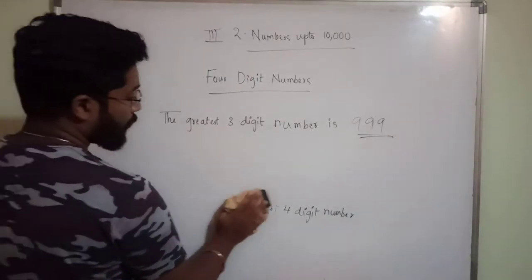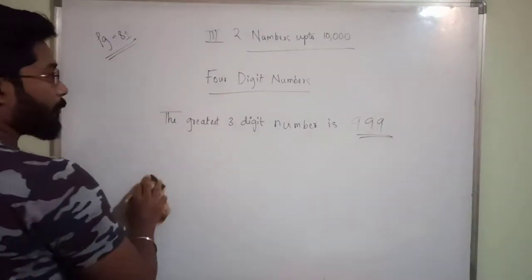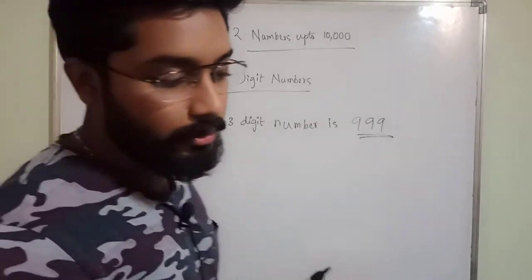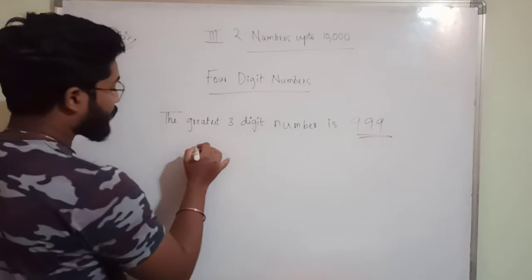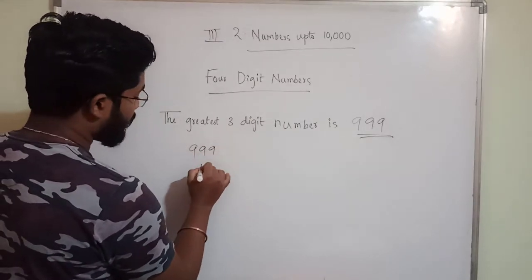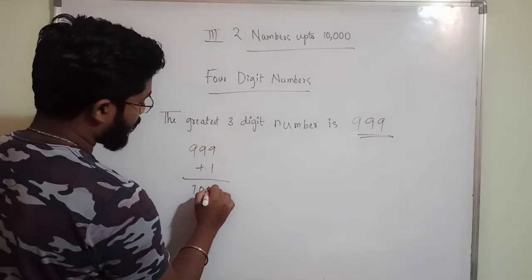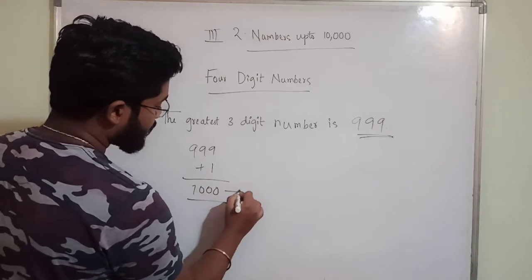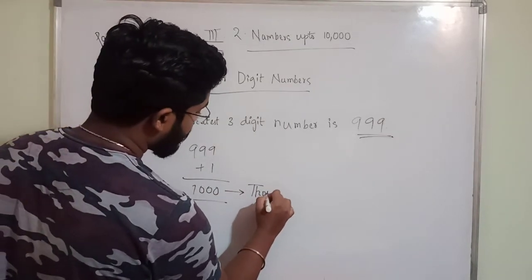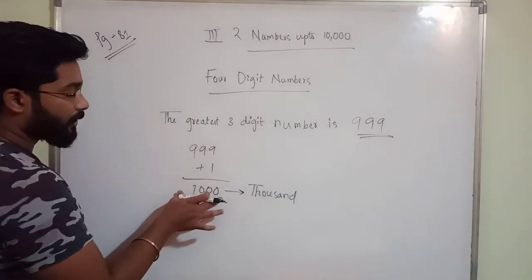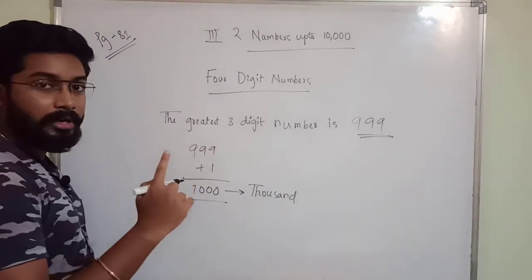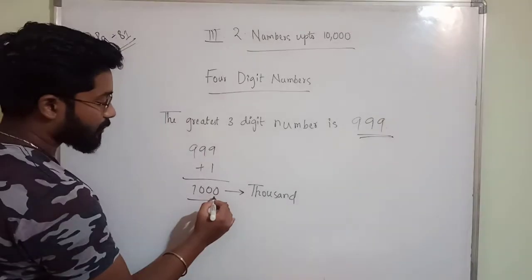So here we are going to discuss 4-digit numbers. Just now we added plus 1, and what you got? 1000. So this number is called 1000. Up to here you will get hundreds, but from here you are going to get one more digit, that is the thousands digit.